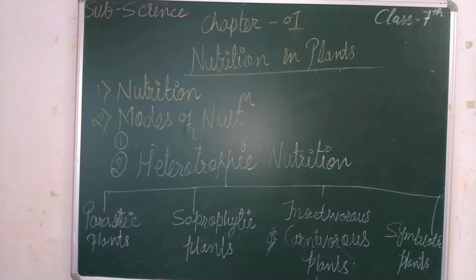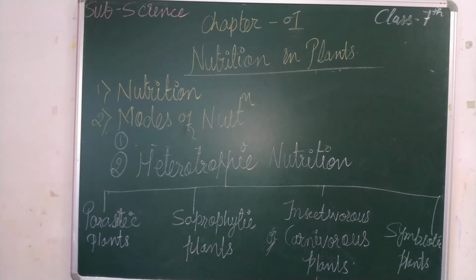Similarly, there are non-green plants which depend on other animals or plants for their nutrition. This mode of nutrition is called heterotrophic nutrition. Children, non-green plants depend on other animals or plants for their nutrition, and that mode of nutrition is called heterotrophic nutrition.